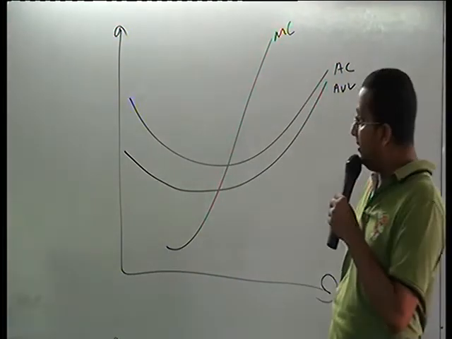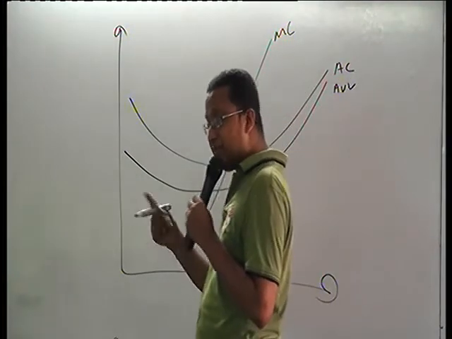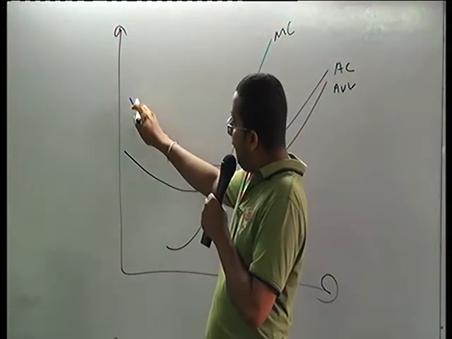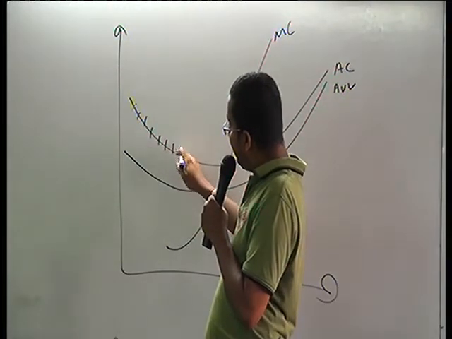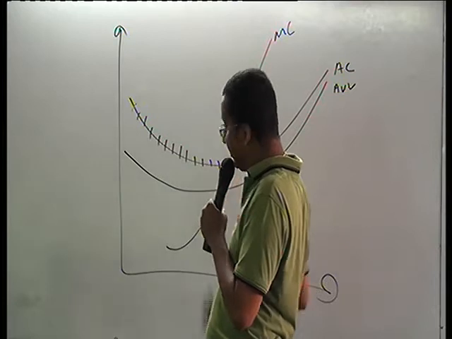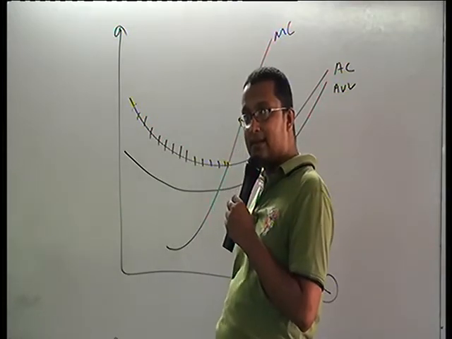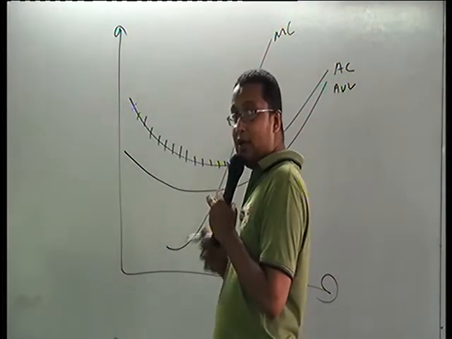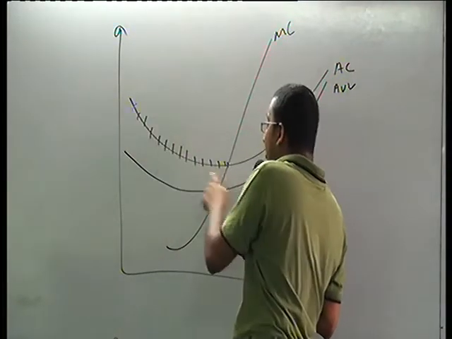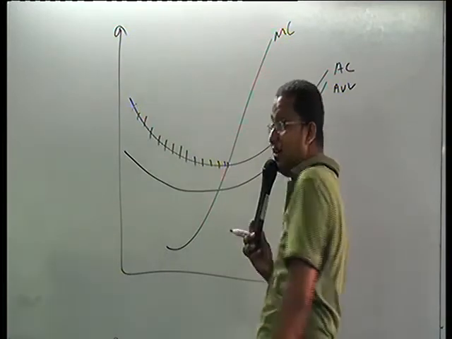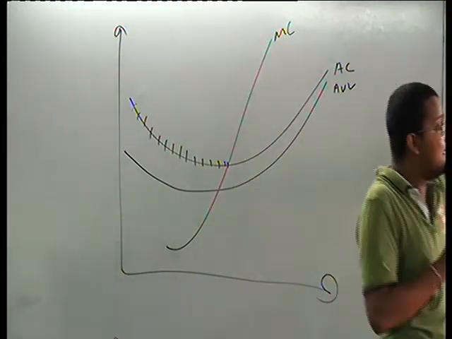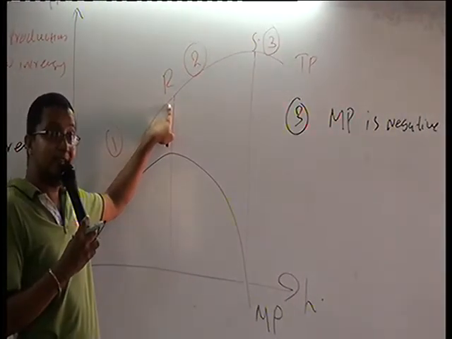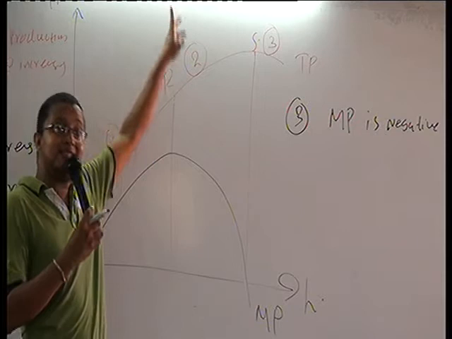Initially, can you remember, go back to the previous example, what we have calculated numerically. Average cost initially reduced up to a certain point. Why does this average cost reduce up to a certain point? Because of diminishing marginal return. Up to a certain point, marginal production is increasing at an increasing rate.